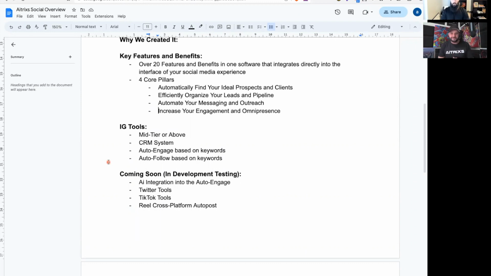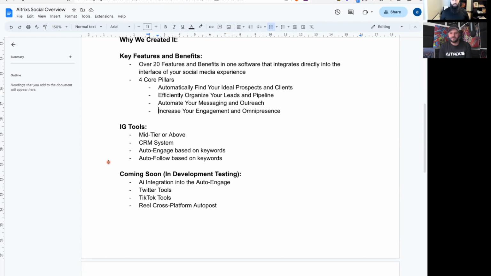Okay. Yeah, what we're looking to do really is to find all the features and benefits that we would want in an all-in-one intuitive platform, right? We want to build it to where everything that you need is all under one roof, instead of having this tool that does this and that tool that does that. So one of the other things we have is IG tools. This is another tool that we have. It's basically similar to what you saw.